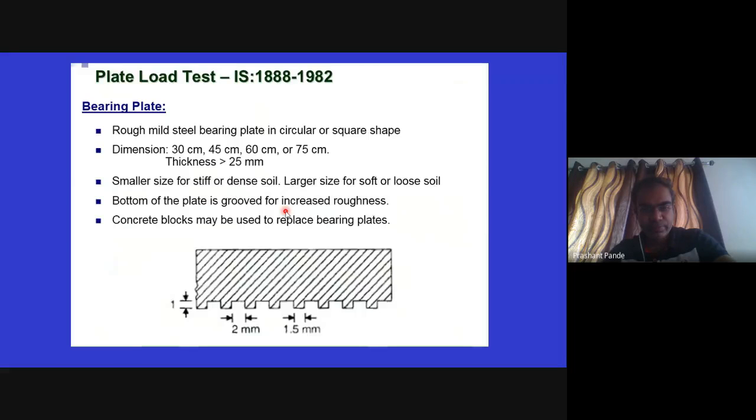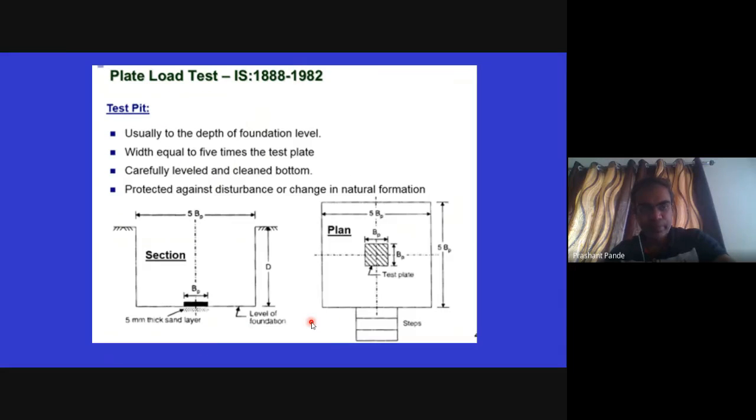As per IS 1888, the bearing plate dimension is between 30 centimeters to 75 centimeters, and the smaller grooves will be like this, 2 mm, 1.5 mm. The test pit is 5 times the width of the plate, as shown in this figure, and the width of the plate is indicated by BP, therefore the width of the pit will be 5 BP.